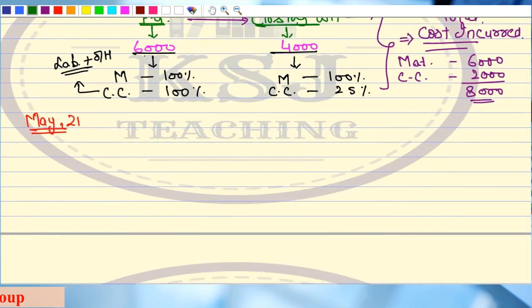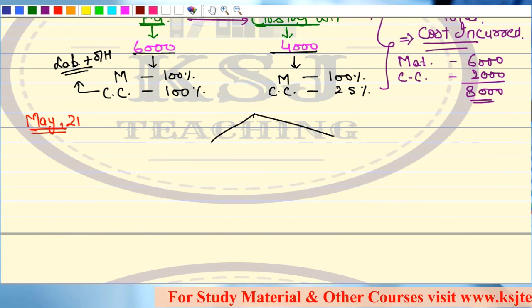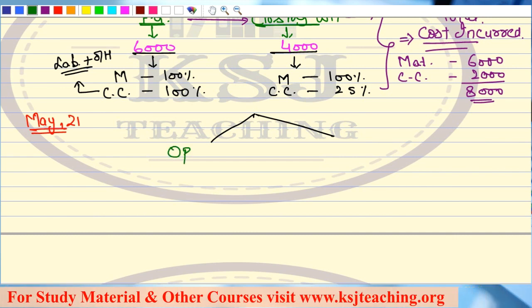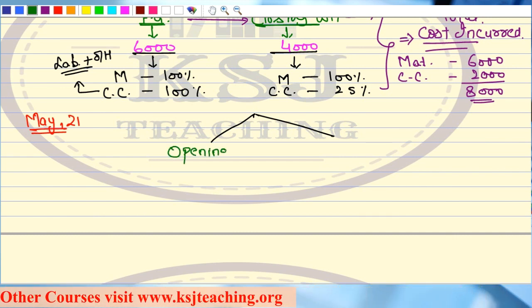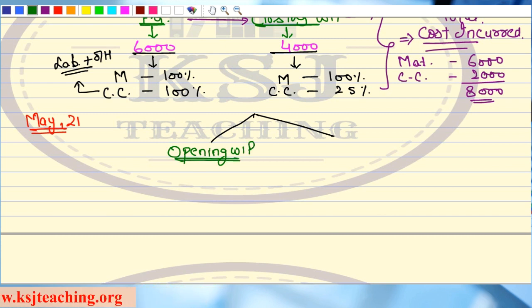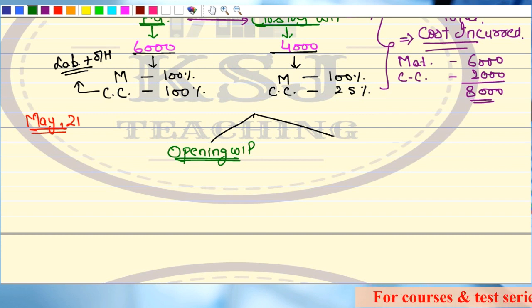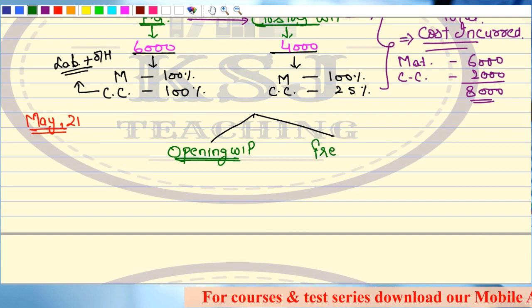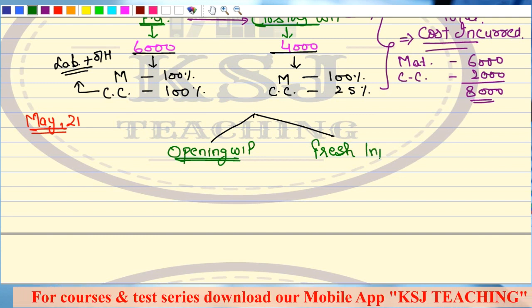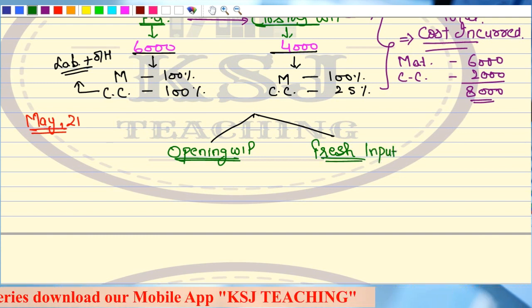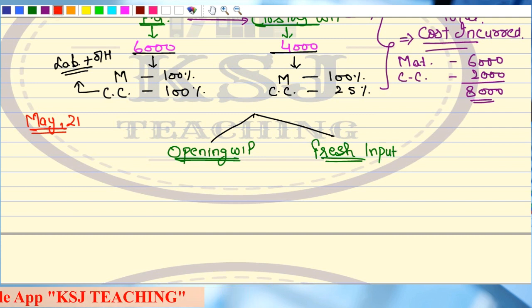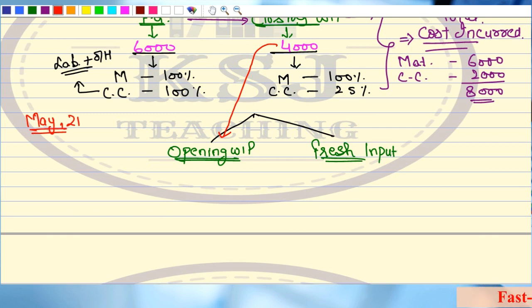Right? So in May 21, I will have basically two scenarios. One is the opening WIP. And the other one, obviously, sir, there will be some fresh input also. Obviously, I'll not be working only on these 4,000 units. What will be my opening WIP? These 4,000 units will be my opening WIP. Do you agree with this thing?